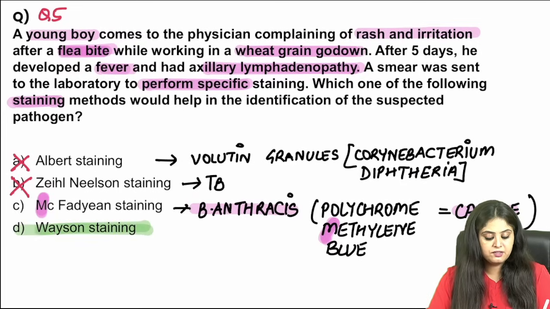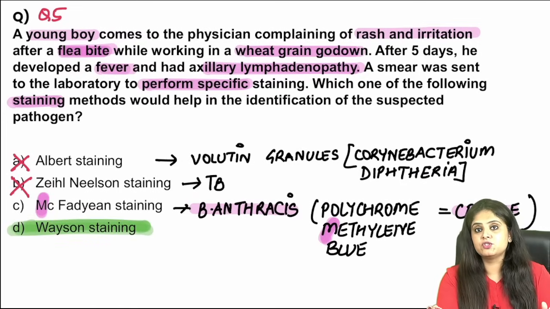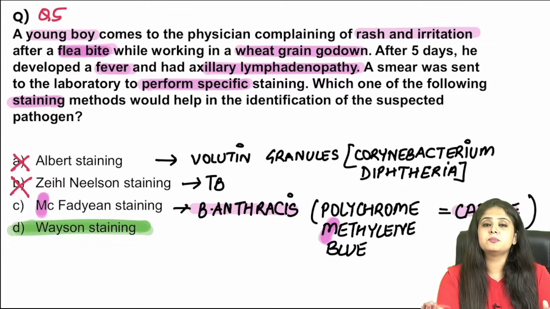The correct answer is the Wayson staining. I've got you the kind of questions which you miss in your rapid revision videos. I'm not asking you questions like toxic shock syndrome, retained tampons, which you already know. I know you know the food poisoning of Bacillus cereus and Chinese fried rice. Those are on your fingertips. I know where you're going to forget the things that I've added.